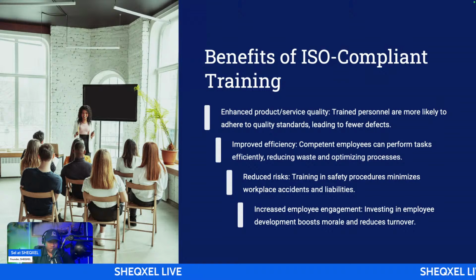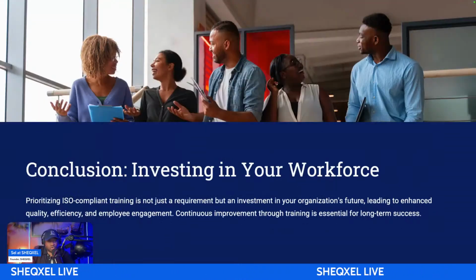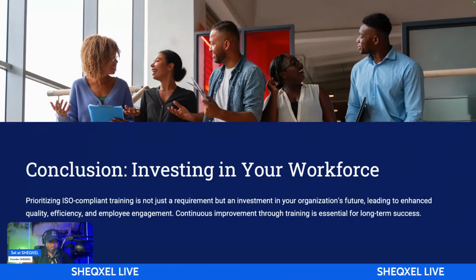It helps to improve efficiency of processes, to ensure that there are no defects, be able to prevent workplace accidents because workers are very competent, right? So the conclusion is that we need to make sure we are investing in training, and that is what the ISO standard requires. If you have workers, they all affect the management system. For that reason, they have to be competent, and that is basically it.